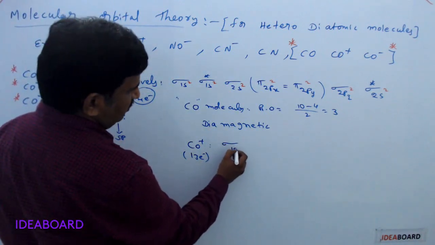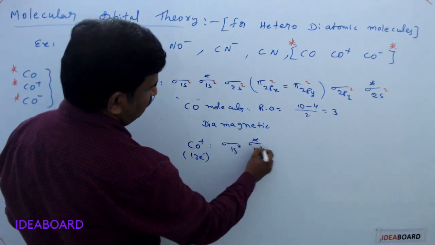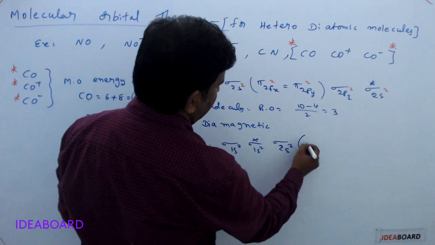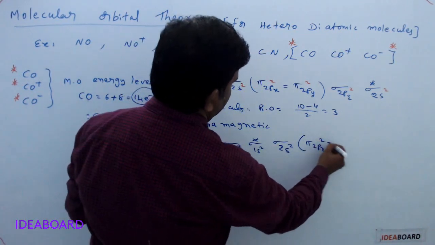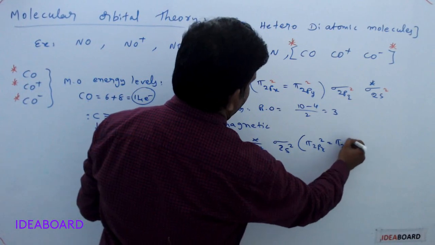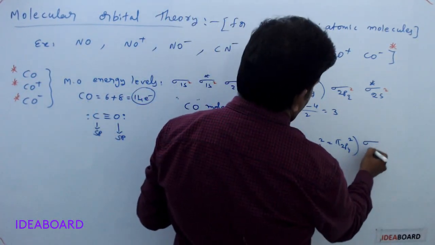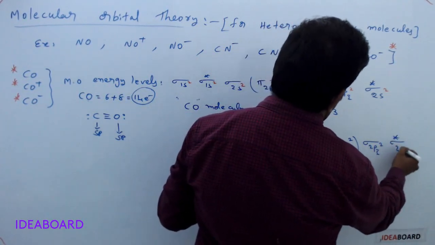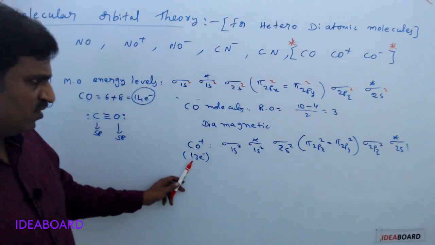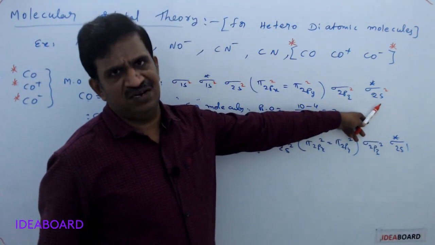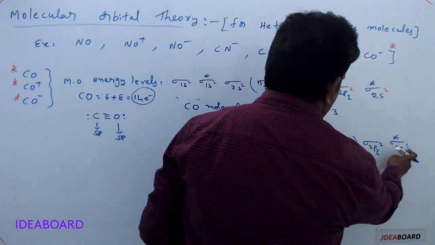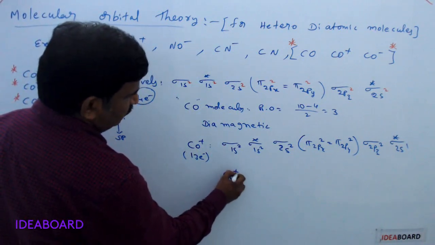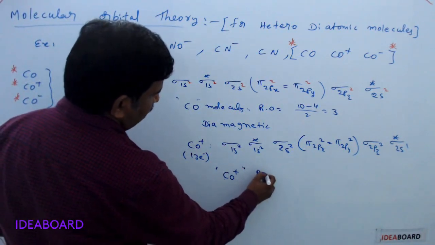So it is sigma 1s2, sigma star 1s2, sigma 2s2, then pi 2px2 equals pi 2py2, then sigma 2pz2, and then sigma star 2s1 only, because one electron needs to be removed from the last shell. Then what is the bond order of CO plus?